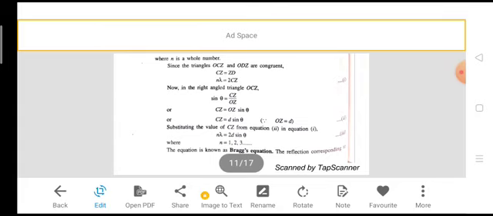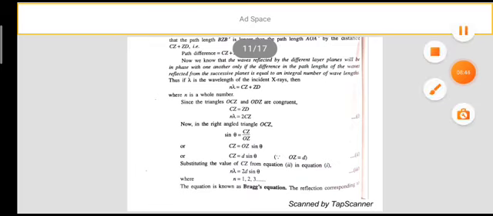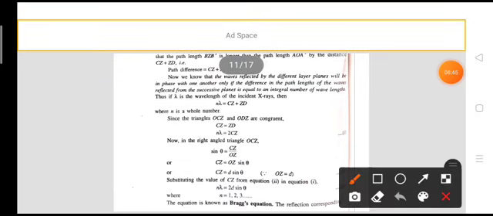Substituting the value of CZ from equation 2 in equation 1, we get n lambda is equal to 2d sin theta.